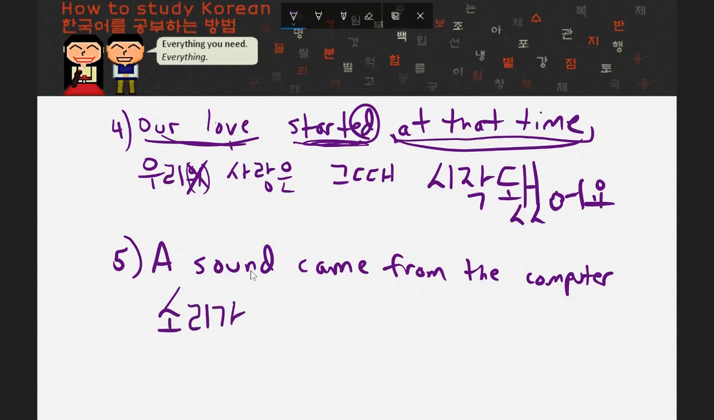Now, I'm going to have to indicate that it came out of or came from the computer. In a previous lesson, you learned how you can talk about something coming from a particular place, and you can do that by putting 에서 onto the place or the thing that it's coming out of. Well, where did it come out of? It came from the computer. So you're going to attach 에서 to computer, and it's going to look like this. Computer.